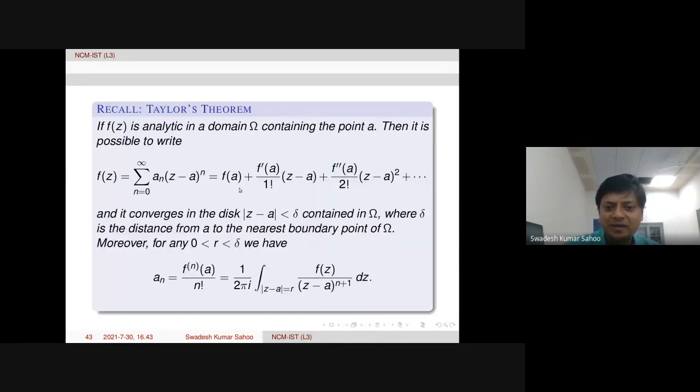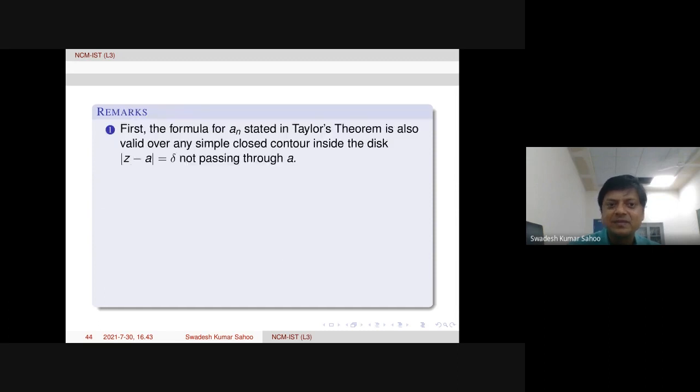So here what happens, instead of a circle within this delta circle, one can replace it by any arbitrary simple closed contour not passing through the point A. That is important. This is actually the more general form of Cauchy's integral formula. This is the first remark.